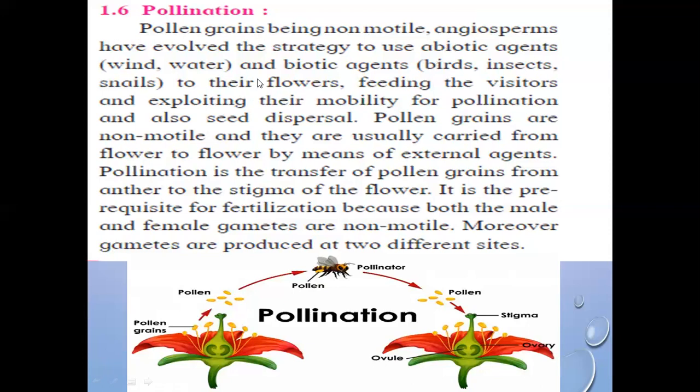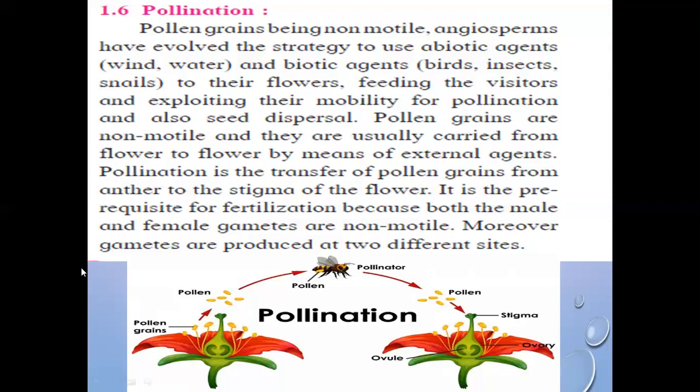So these strategies are by using abiotic and biotic agents. Second, feeding the visitors, means whatever insect or bird visits that flower, definitely that flower will give nectar to that visitor. Next, they exploit their mobility, means these biotic components utilize their power of mobility for pollination. And fourth, also seed dispersal. They can disperse the seeds of these flowers from one place to another.